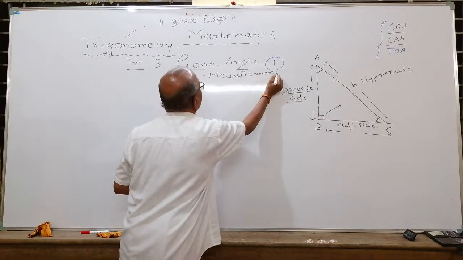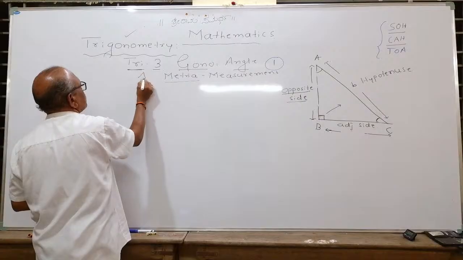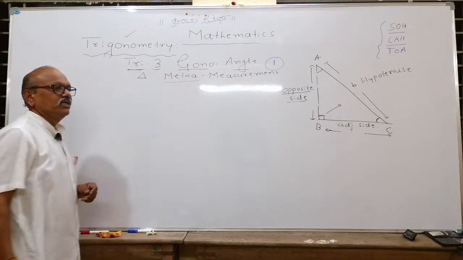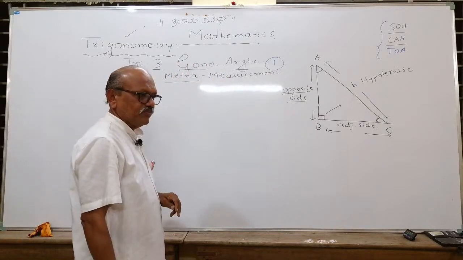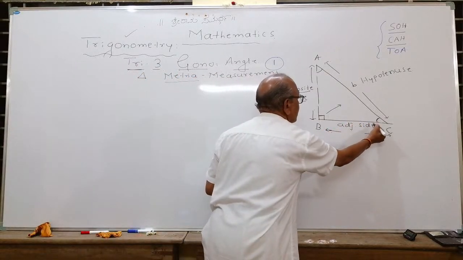Trigonometry, the meaning is what? Tri means a triangle, right? Measurement of the angles of the triangle. It was started earlier to measure the angles of a triangle. And the second point in it is the relation between sides and angles.